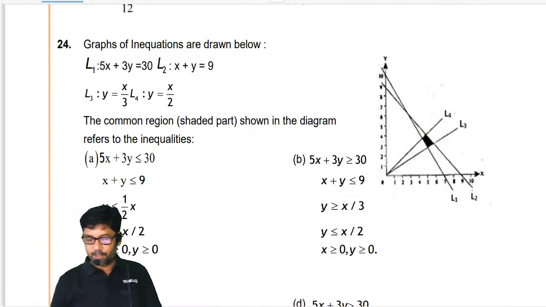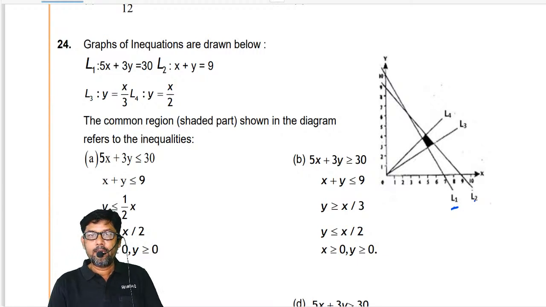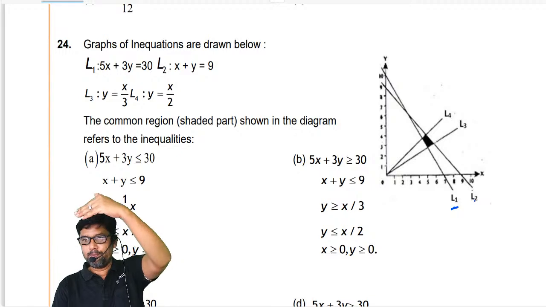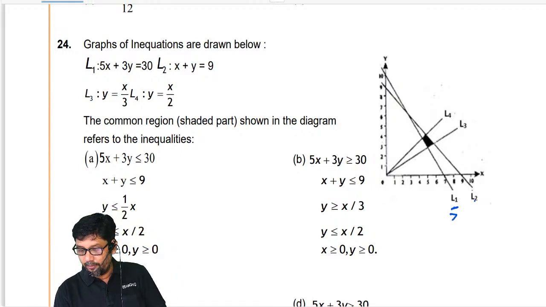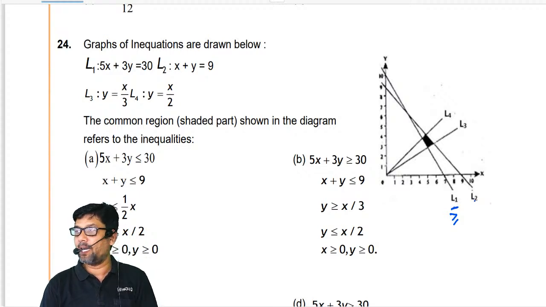Now look at this question. Simply, without doing anything, you are going to give me the answer. Look at this: L1, L2, L3, L4. Now, just look at L1. Where is the shaded region? Above. That means L1 should have the greater than or equal to inequality. Please wait, don't check with the answer now.